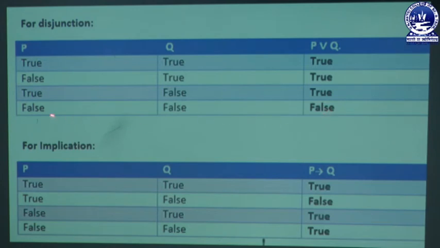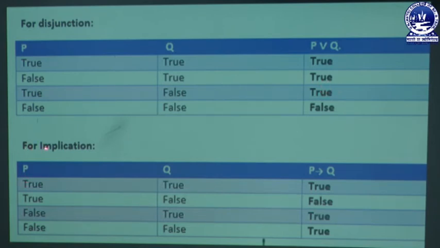Now look at the last input: the P value is false and the Q value is false, then the output is false. That means in the disjunction operator, when both inputs are false, it gives us false as output, otherwise it gives us true as output.